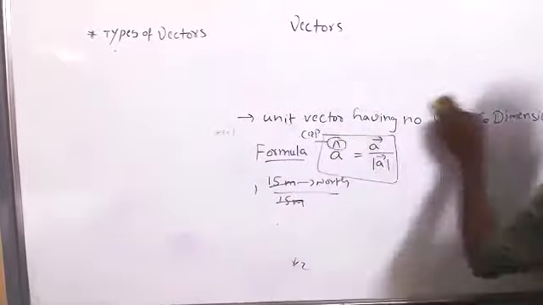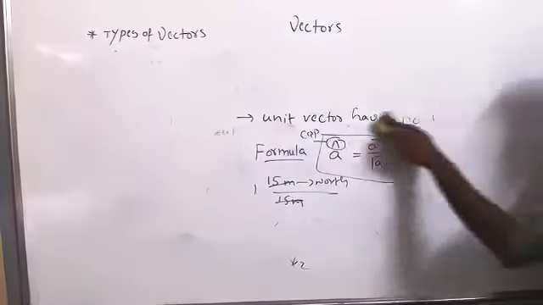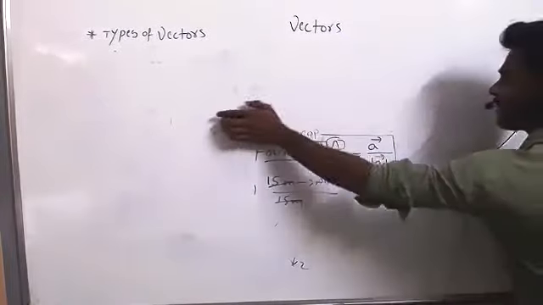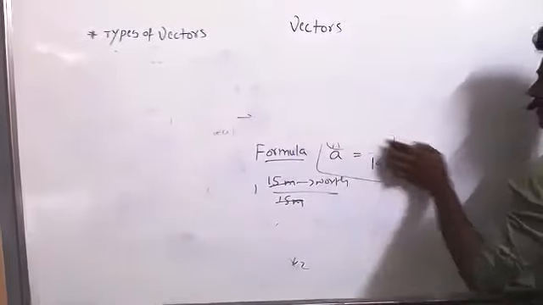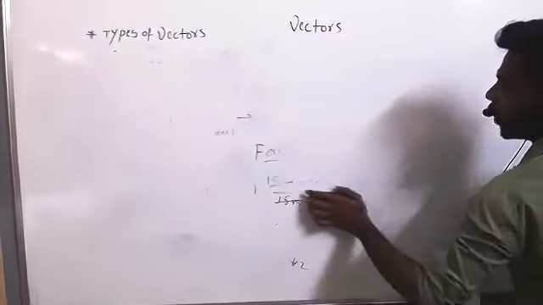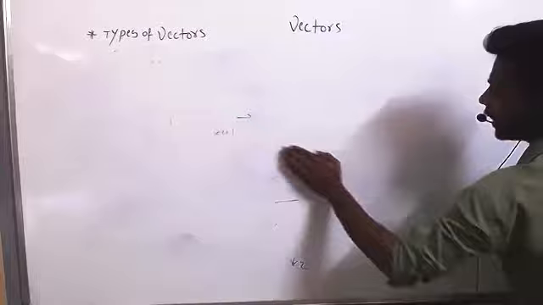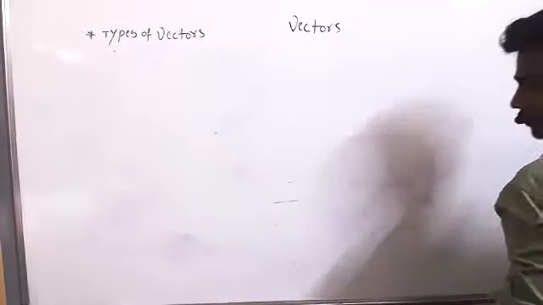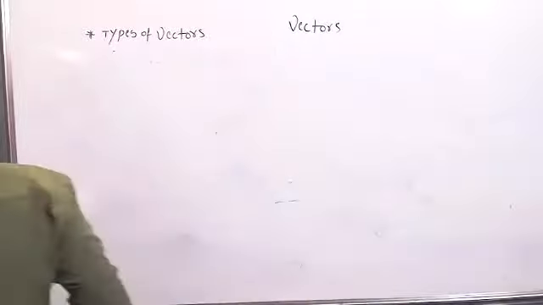And what is the formula for unit vector? A cap is equal to A bar by mod A. Vector A by its magnitude. Am I clear? Yes, sir. Now one more interesting vector.